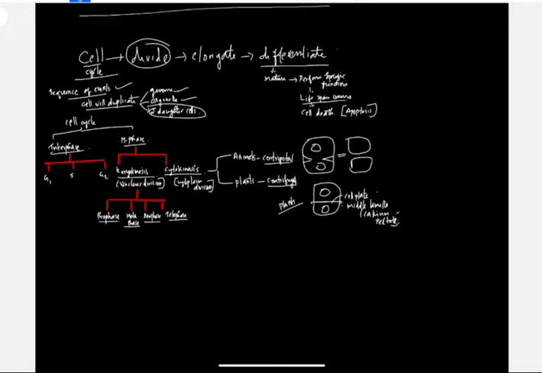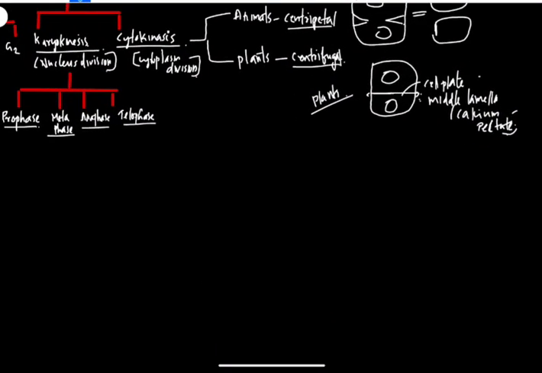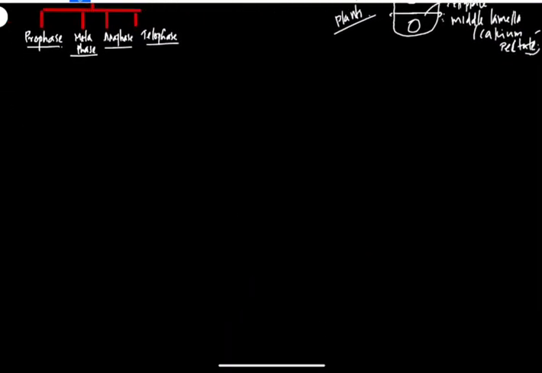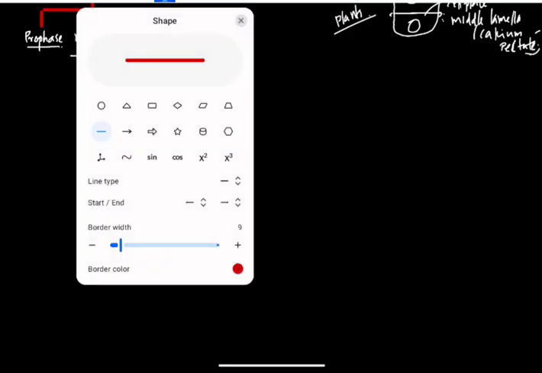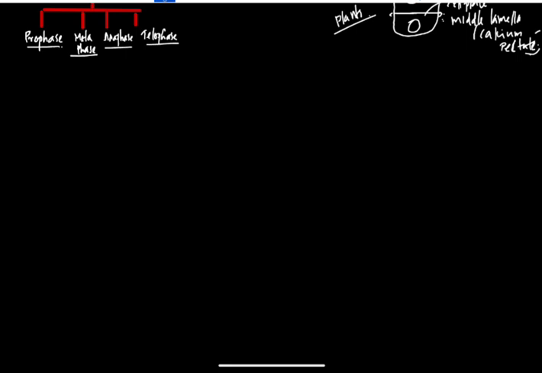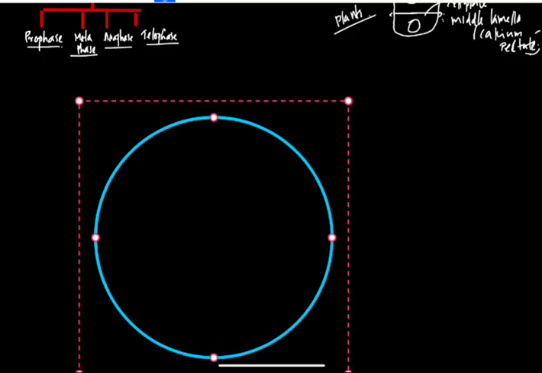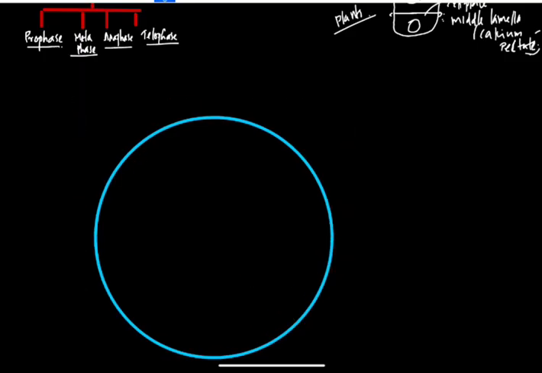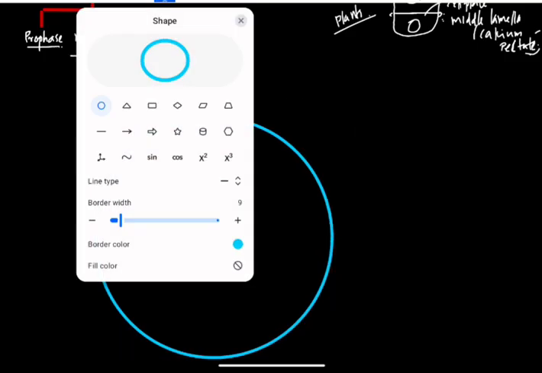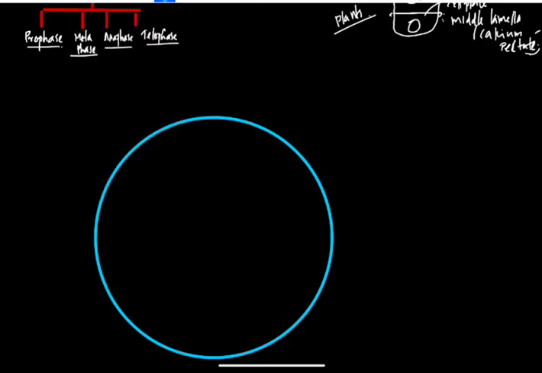Now let us discuss the interphase in detail. For that we require a circle. To show the cell cycle, we need a circle. So we have the cell cycle circle. Now we need to draw the G1 phase.